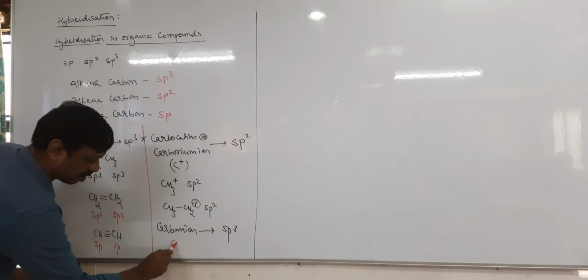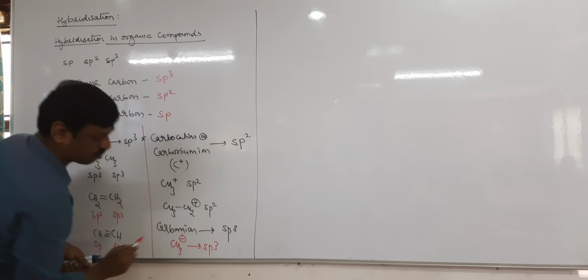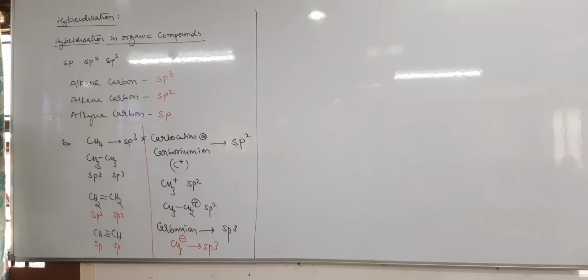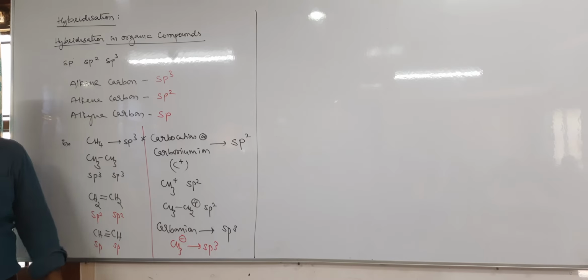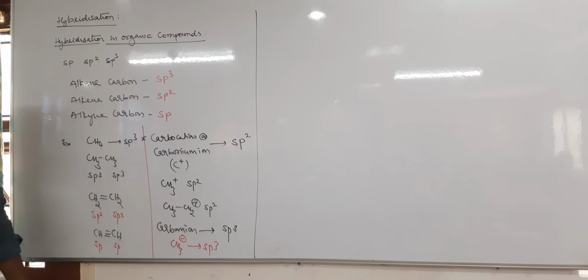For example, CH3 negative is sp3. We also have carbon free radical and even carbon having 2 bonds, that is carbenes. We study carbene and carbene free radical separately.